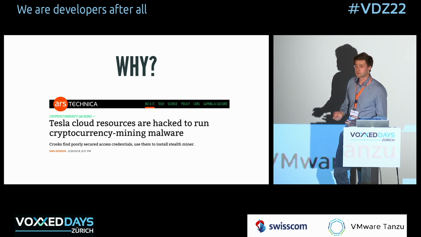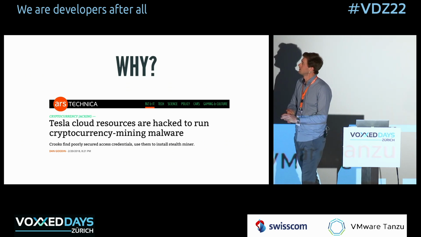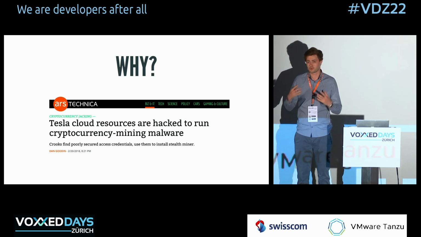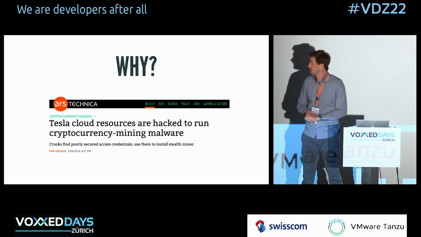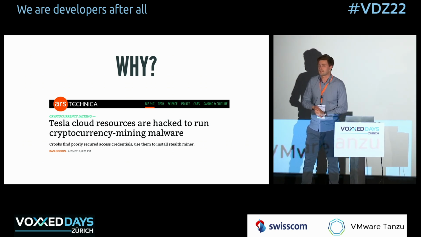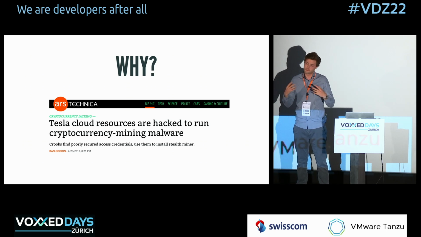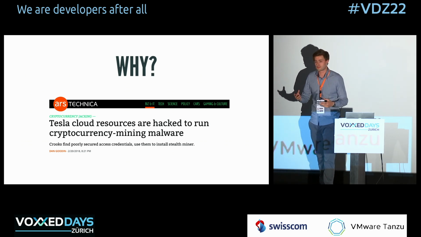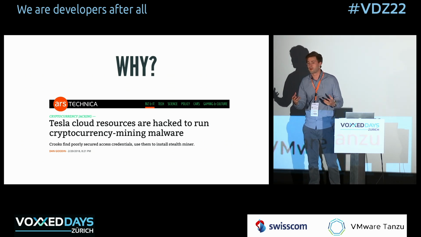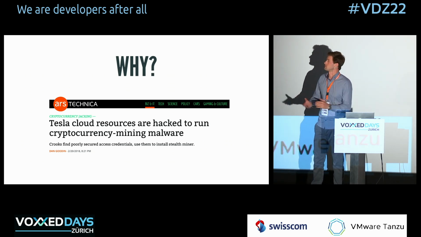First of all, why do we care about Kubernetes security? I like to take this story to illustrate what problems can come up with Kubernetes. Essentially, in 2018, Tesla accidentally configured Kubernetes in a way that allowed hackers to gain access to it and perform crypto mining on their entire infrastructure.